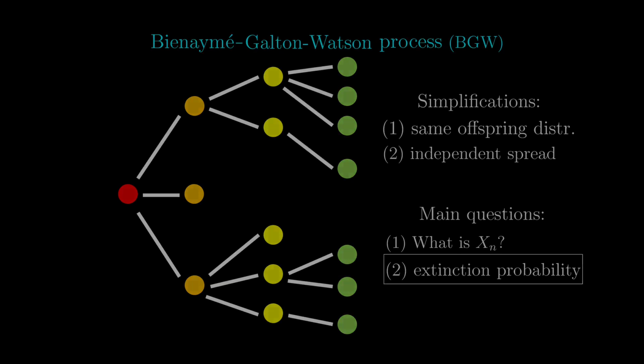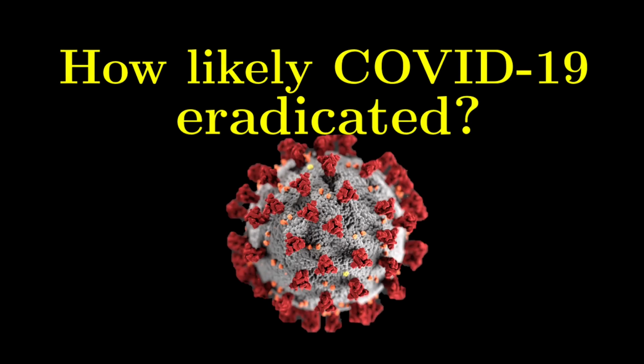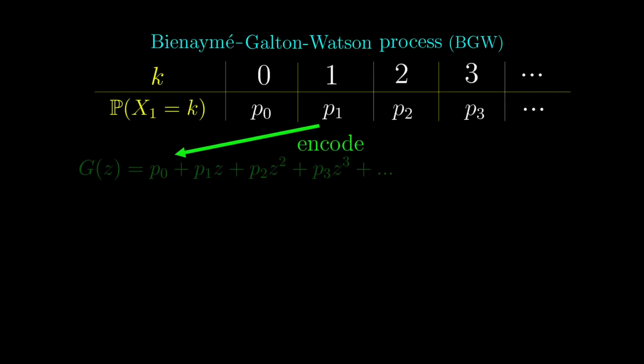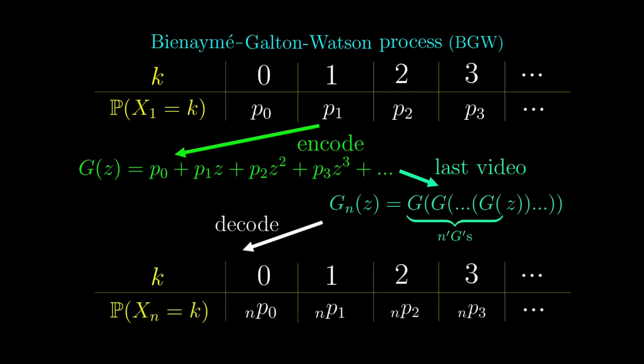This translates to how likely is coronavirus eradicated under this mathematical model. To tackle this problem, we said that we can encode this table of probabilities to the generating function g. The last part of the previous video explains why the generating function for xn is just g iterated n times. Then, theoretically, we can decode this generating function to the distribution table.